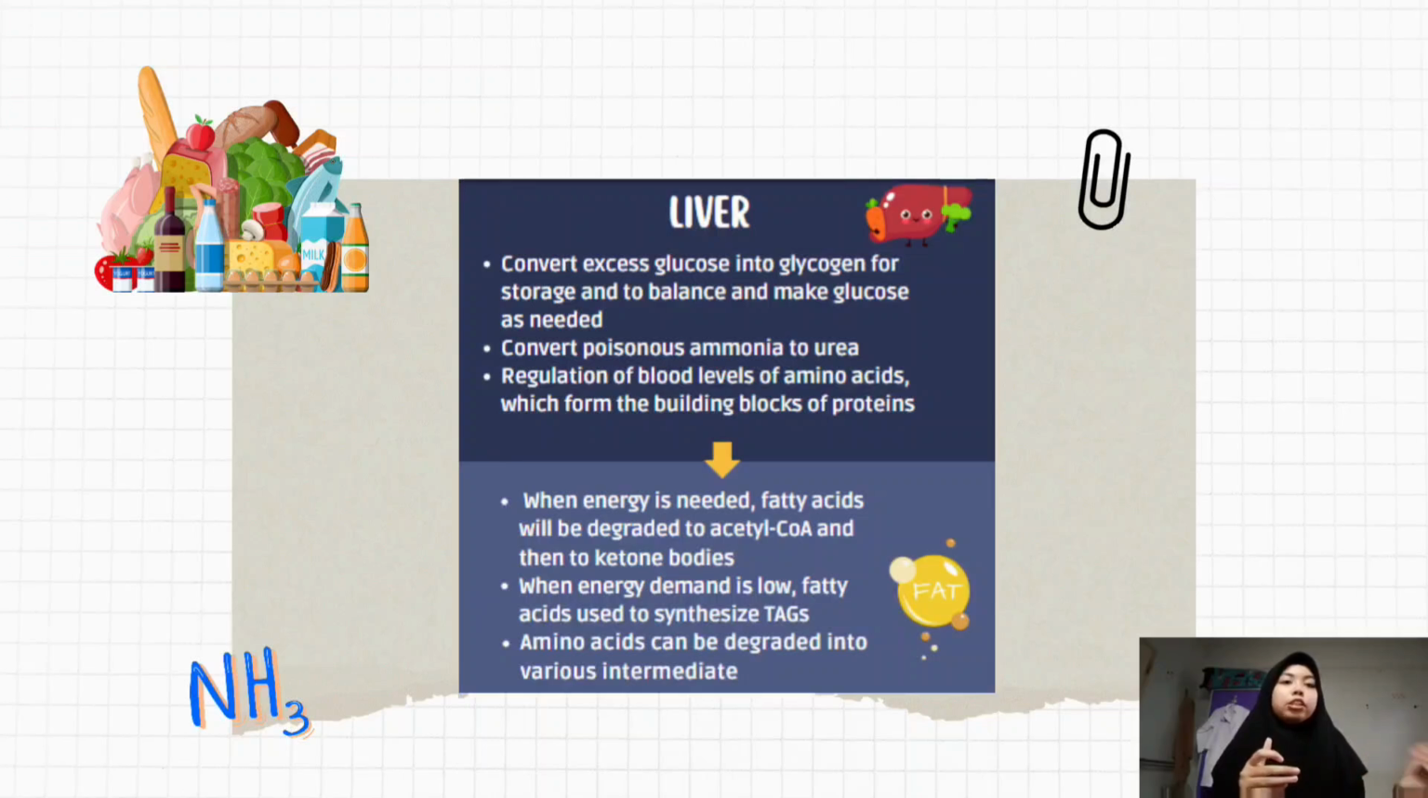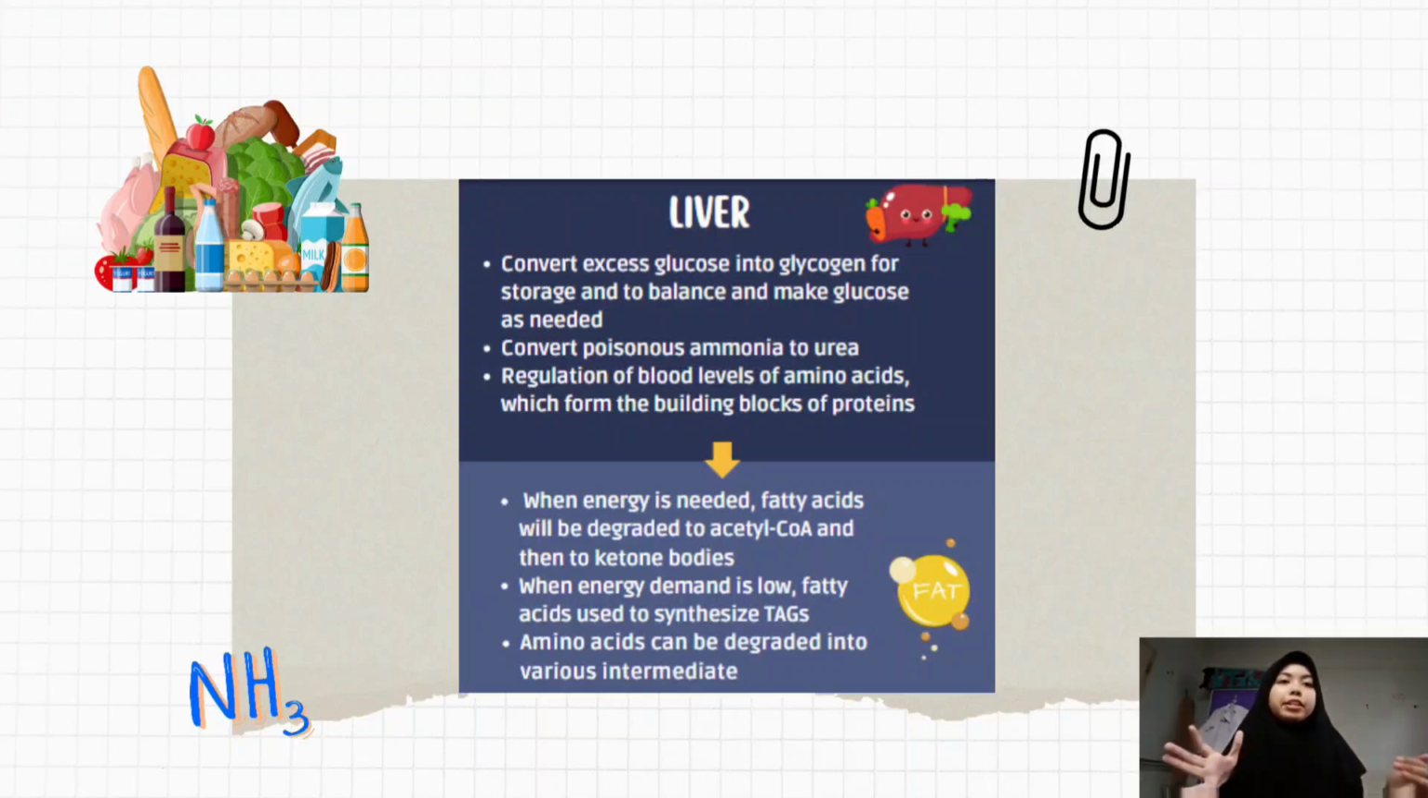In ammonia detoxification, which is the conversion of ammonia to urea, ammonia is a toxin produced by protein metabolism. It is converted into urea by the liver, a process known as the urea cycle. It will ensure ammonia is safely eliminated via the kidneys.